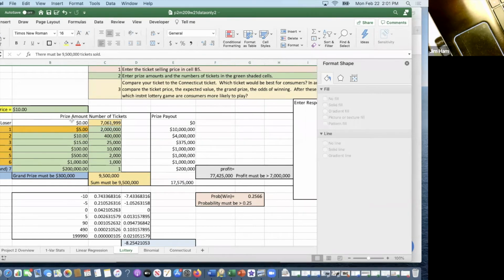These are the prize amounts. You always want the first prize here to equal the ticket price. So if you're going to have a ticket price of $10, you want this first prize to be $10. And then every other ticket after that should be more than this. I mean, the idea is that you don't want to sell someone a $10 ticket and then give them a prize of $5. Well, you won $5, but you actually lost $5 because you had to pay 10 up front.